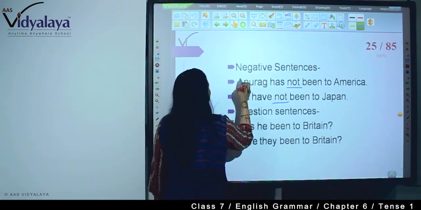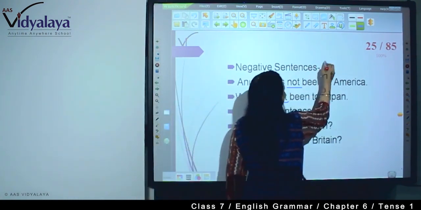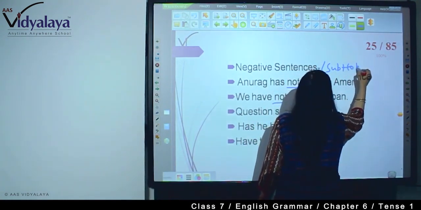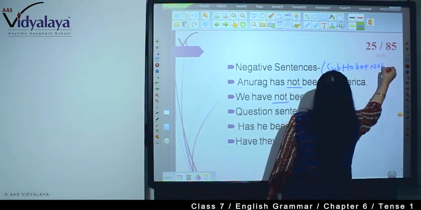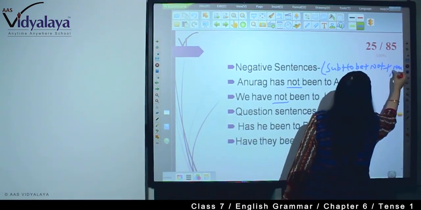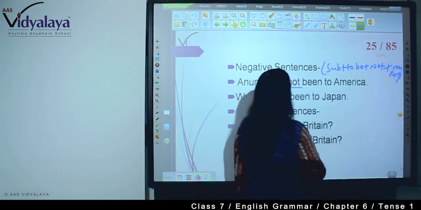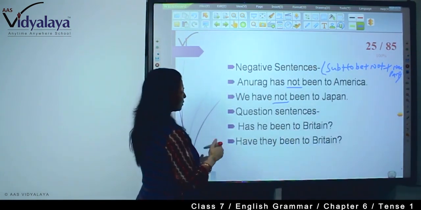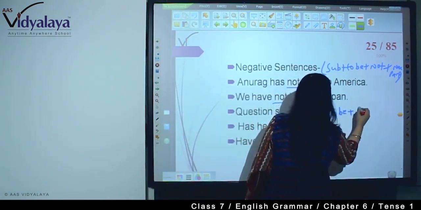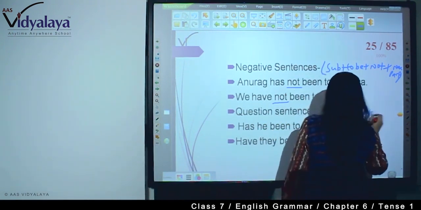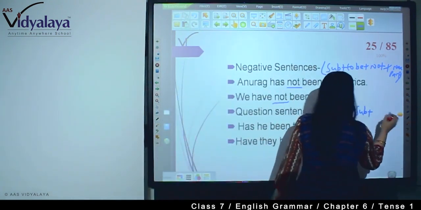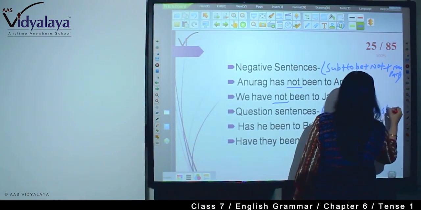For example, here we can write subject plus to be plus not plus the next part. Right? The next part of the sentence. Done? Then question. So, to be comes first. To be comes first plus subject plus to be. So, has he been to Britain, plus the last part of the sentence.